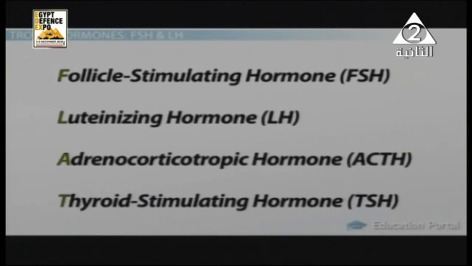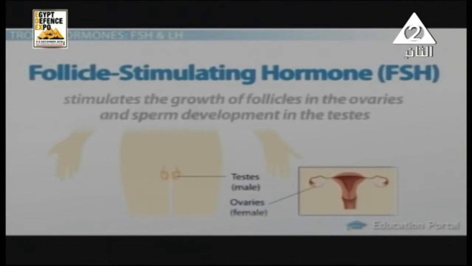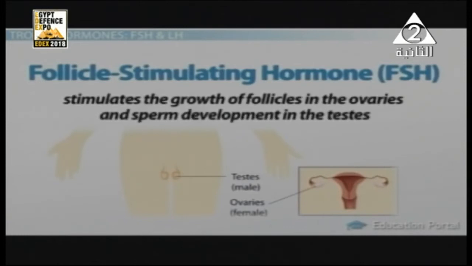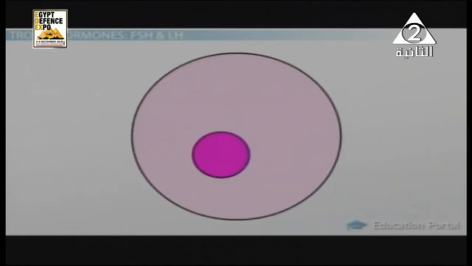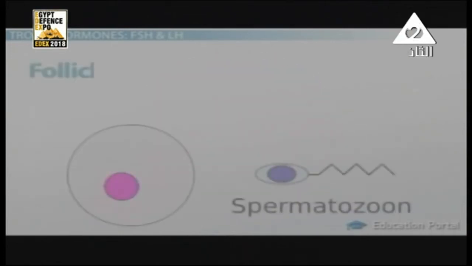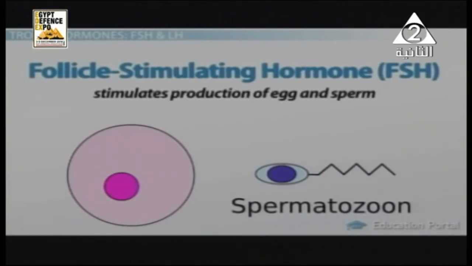And those are, as we said before, FSH, luteinizing hormone, LH, and adrenocorticotrophic hormone, ACTH. The FSH hormone has an important function because it affects the growth of the ovarian follicle and formation of Graafian follicle, as we said, and also formation of seminiferous tubules or spermatozoa and prostate glands in male.